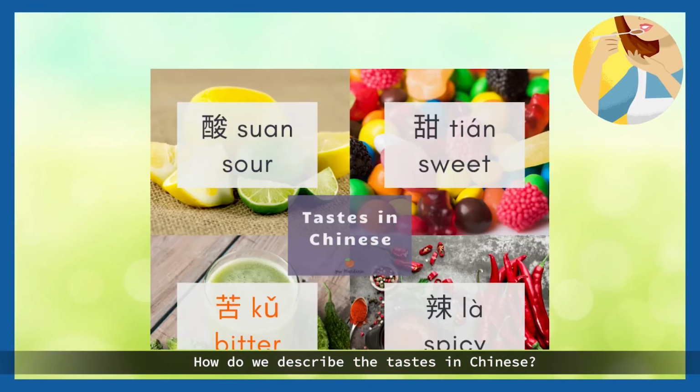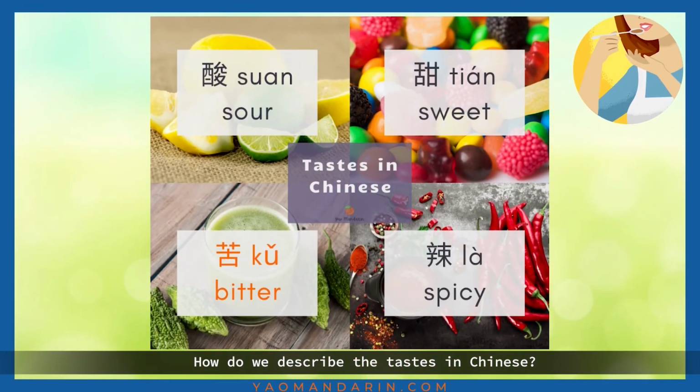How do we describe the tastes in Chinese? We say 酸, 甜, 苦, 辣, and they are sour, sweet, bitter, and spicy. Since there are so many flavors, we also use 酸, 甜, 苦, 辣 to describe the ups and downs in our lives.